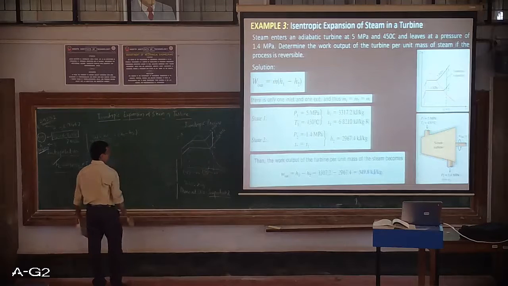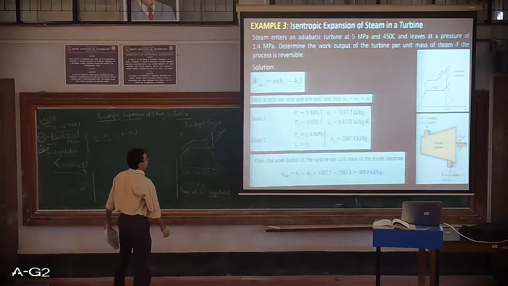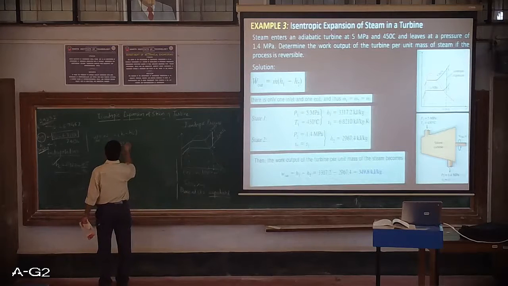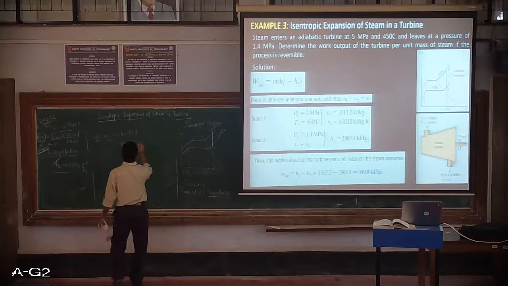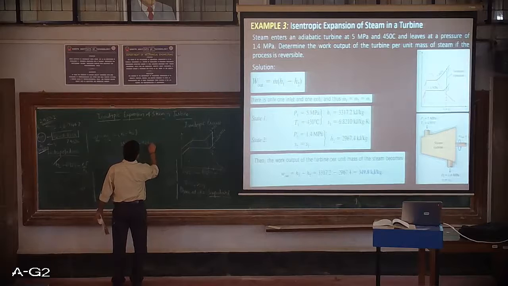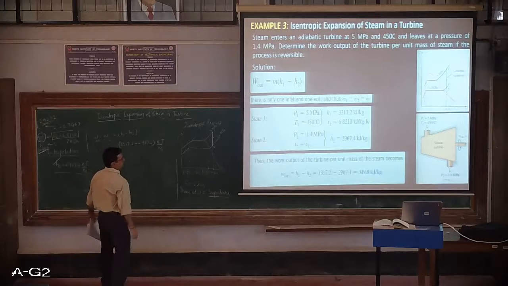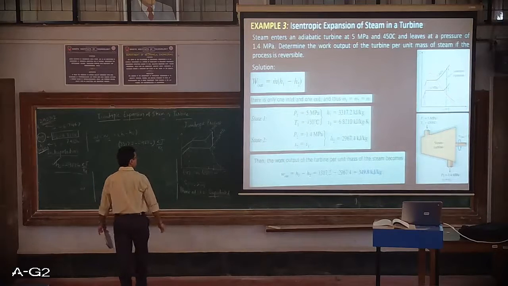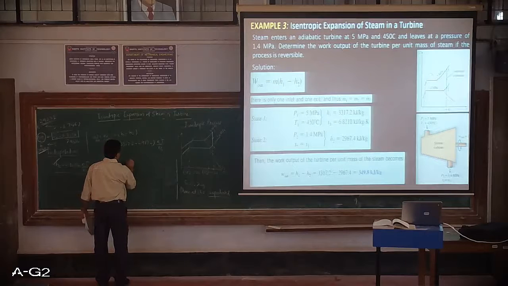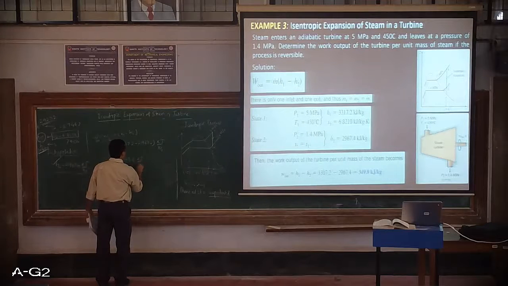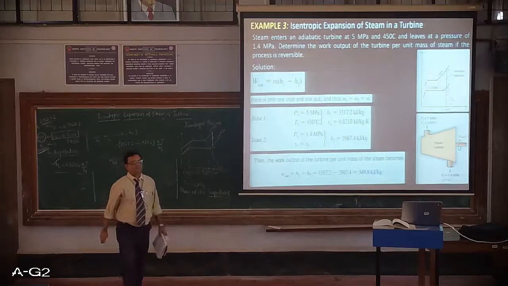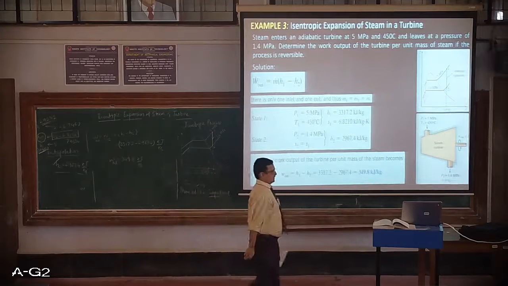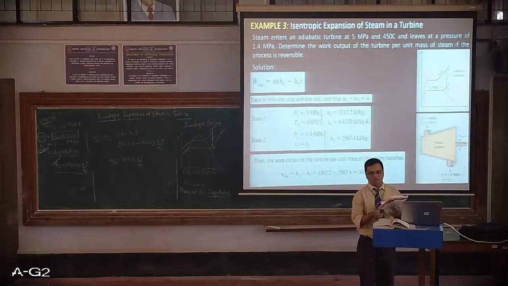The value of H1 is 3317.2 minus H2, 2967.4, unit being kilojoule per kg, and finally the answer obtained is 349.8 kilojoule of work obtained per kg of steam that is circulated in the turbine. So this is the final solution.